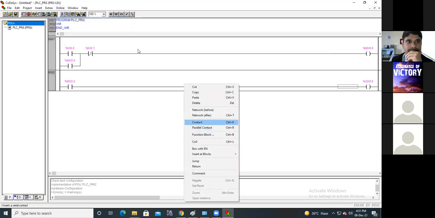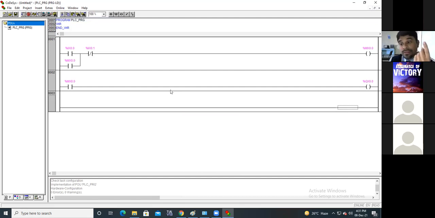Now next network. When motor 1 is on, after 10 seconds I want to turn on motor 2. I will use an instruction connected with this percent QX 0.0. As soon as motor 1 is on, this instruction will be true, and here I am placing a timer.